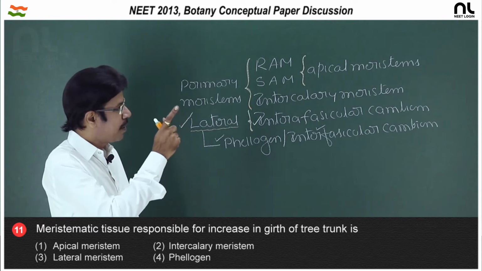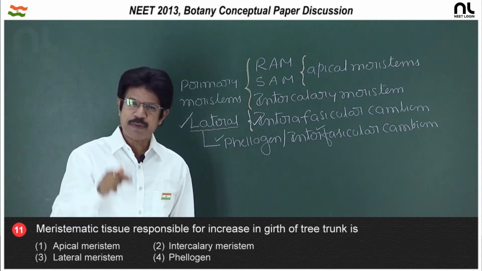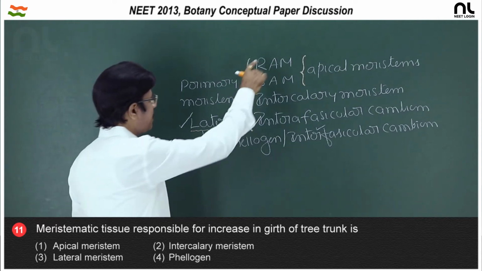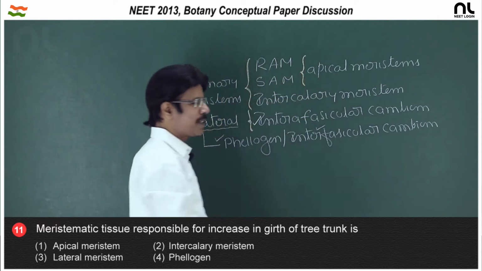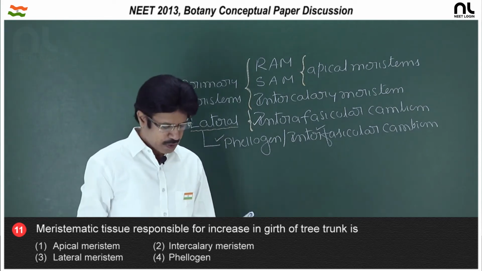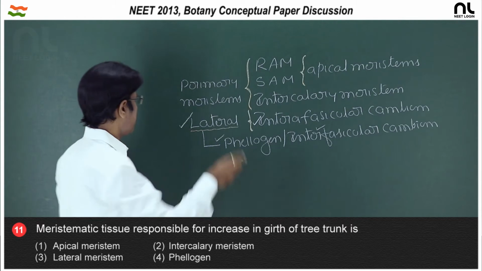All primary growth contributing meristems are apical, that is also going to be wrong, because apical meristems as well as intercalary meristems are involved in primary growth. So, the right option is the third option.